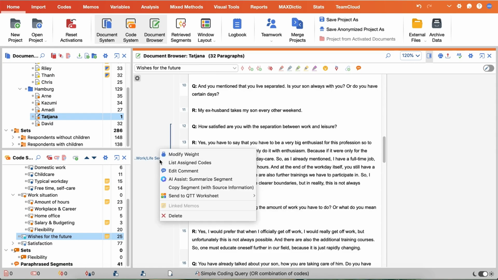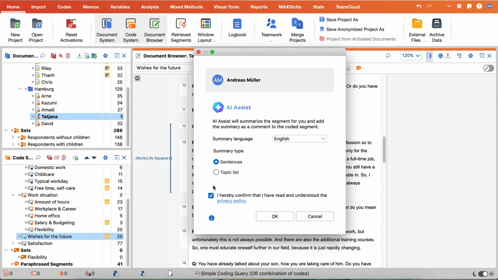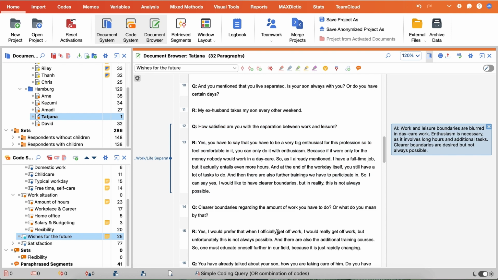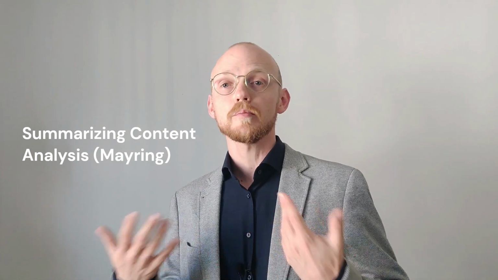Furthermore, you can also summarize a single already coded segment and write the summary into the comment segment by the use of AI Assist. This is especially useful if you want to conduct a summarizing content analysis according to Mayring, because it takes most part of the paraphrasing and does it for you.